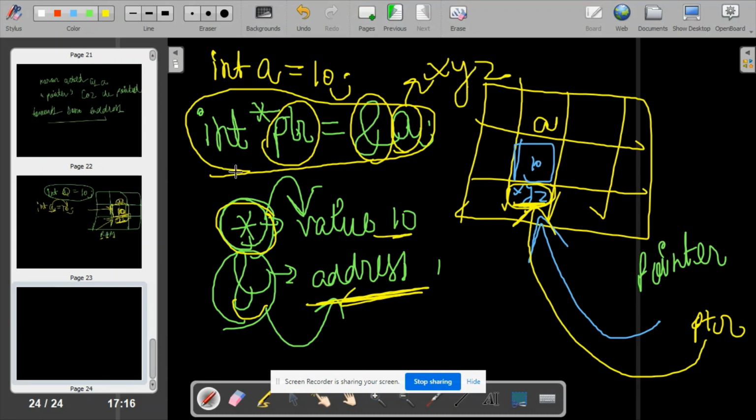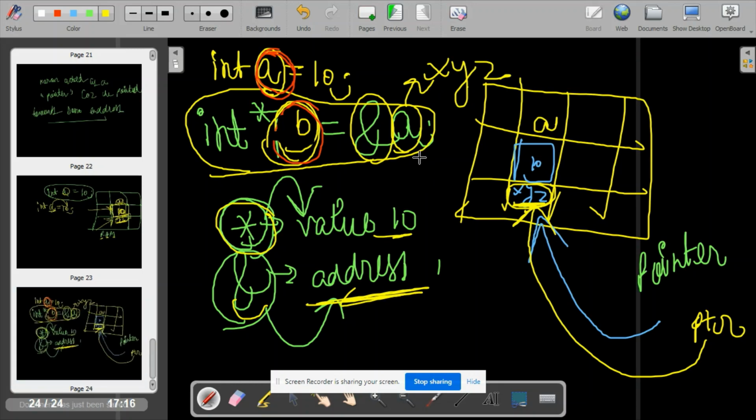So in programming, this is the syntax: int star ptr. This name can be anything, any readable name. Like you have a variable name, in the same way you have a pointer name, you can name this anything. I can also name this pointer as b, there is no problem in this. Int star b is equal to address of a, this is okay too, right?